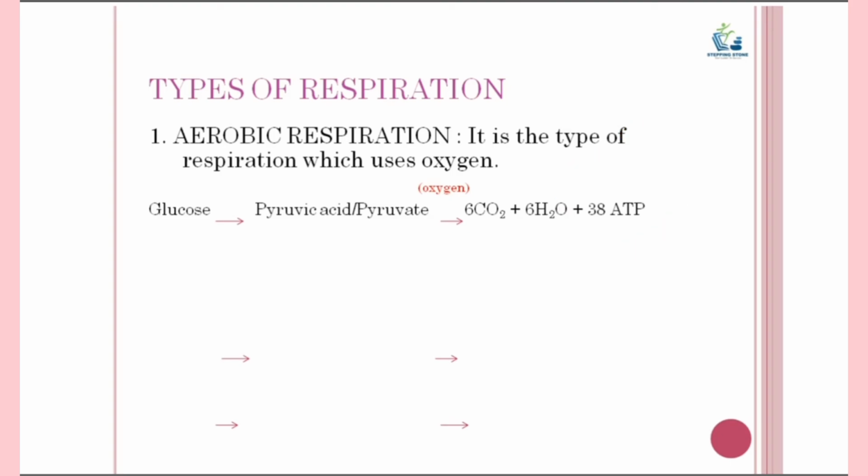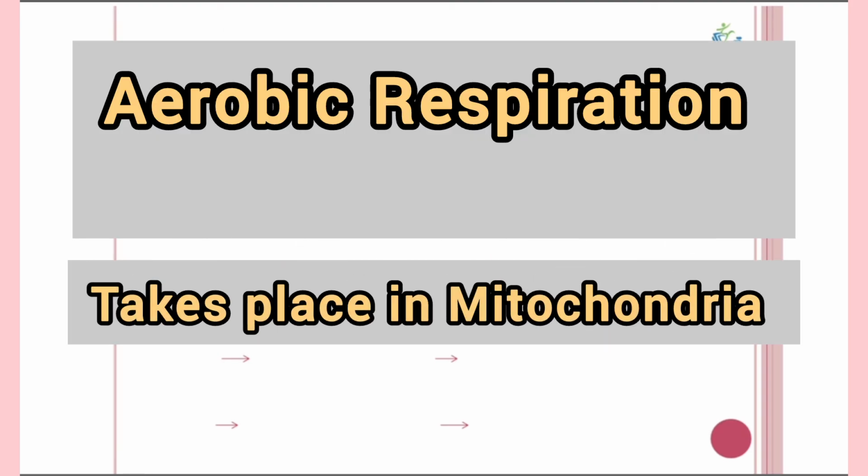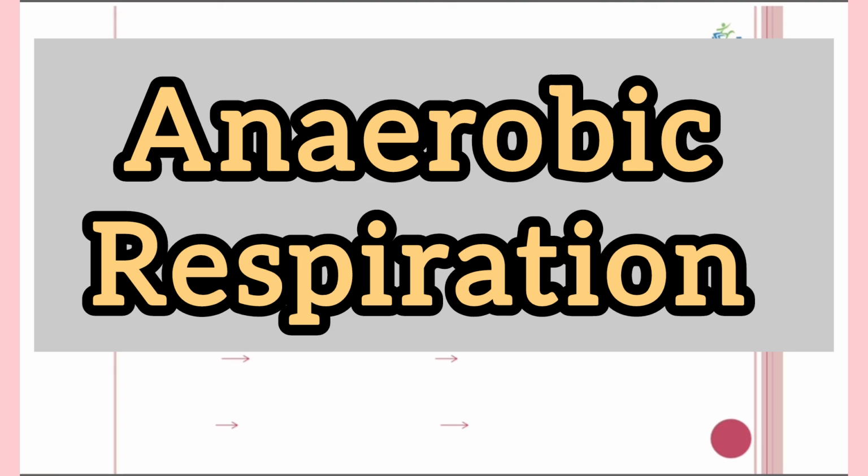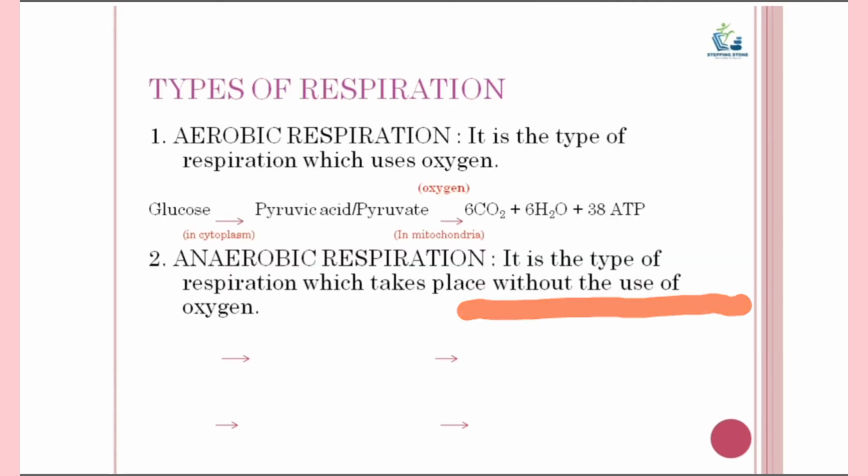Now this takes place in the mitochondria of cells. So mitochondria are the sites of aerobic respiration in the cells. Anaerobic respiration is the type of respiration which takes place without the use of oxygen.